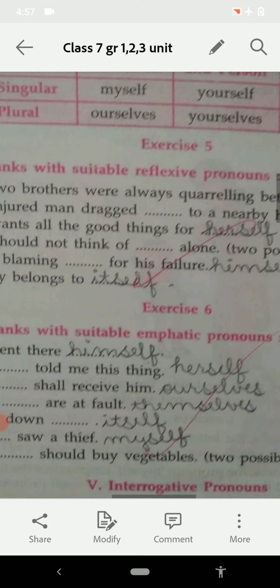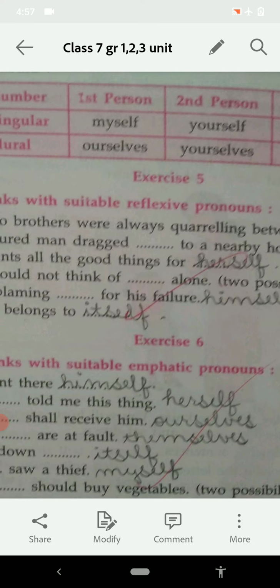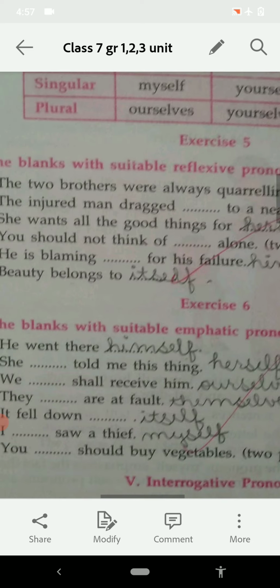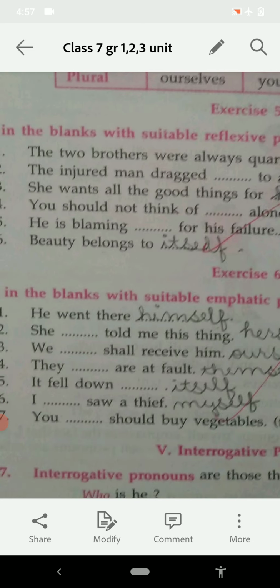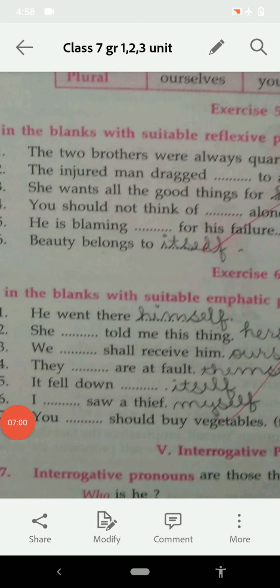Now see the suitable emphatic pronoun. In emphatic also the same: when singular, then myself, yourself, himself, herself, and when plural, ourselves, yourselves, and themselves will be there. He went there himself. Then she herself told me this thing.